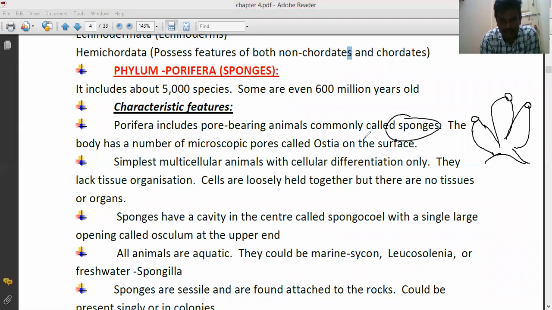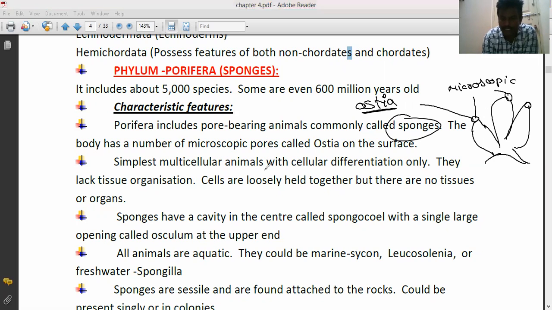Generally they have small pores on their body surface. The body has a number of microscopic pores. Those pores are called ostia, and they are located on the surface. Okay, those are called Porifera.